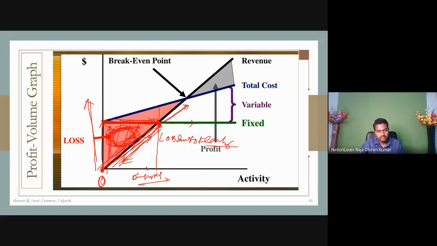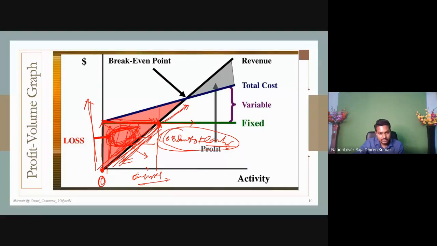Understand the point? So this delta can be said as the loss due to the fixed cost, and this can be measured. If this is a triangle, simply by putting the area of triangle you can measure. If this is curvilinear, by putting the integration you can find the area. That is different. Now beyond this, look at here.